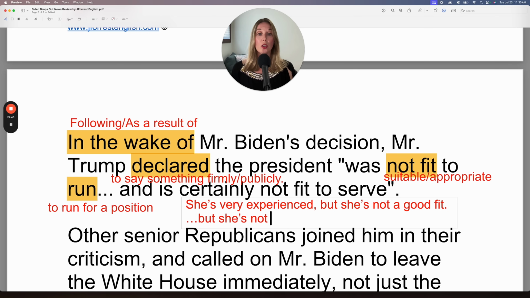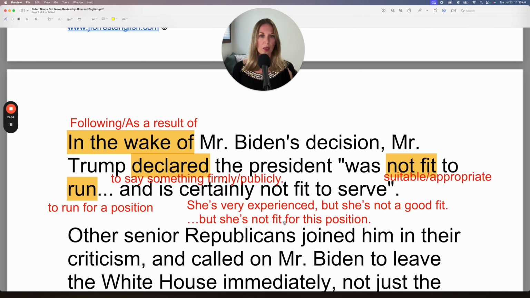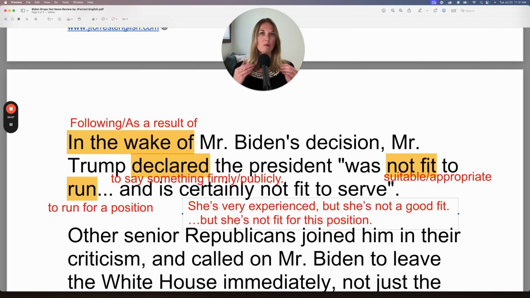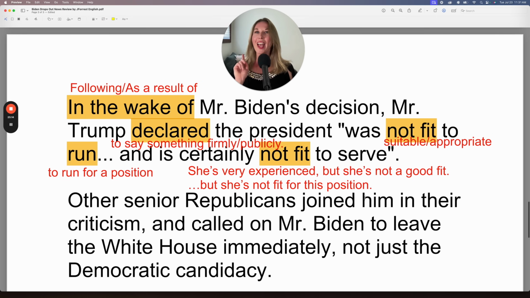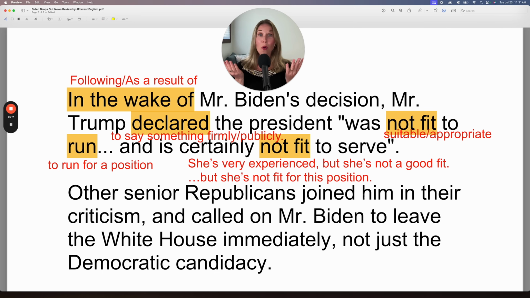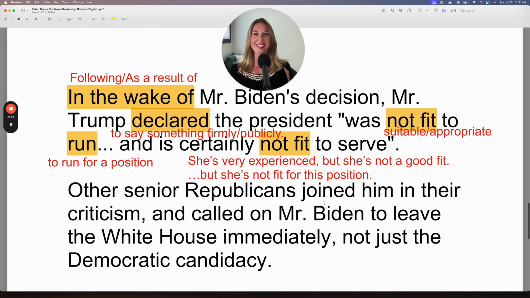but she's not fit for this position. Not fit for this position. So it means that the position is just not suitable for her. It's not appropriate for her. Maybe she doesn't have the specific skills or personality needed. So hopefully you think that I'm fit to be your English teacher. I'm suitable and appropriate. Hopefully you think that because you already gave me your endorsement, right? Hopefully you did by saying absolutely in the comments.